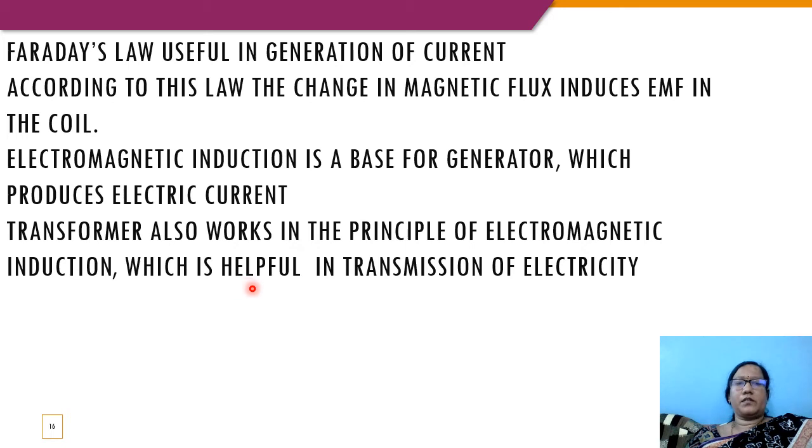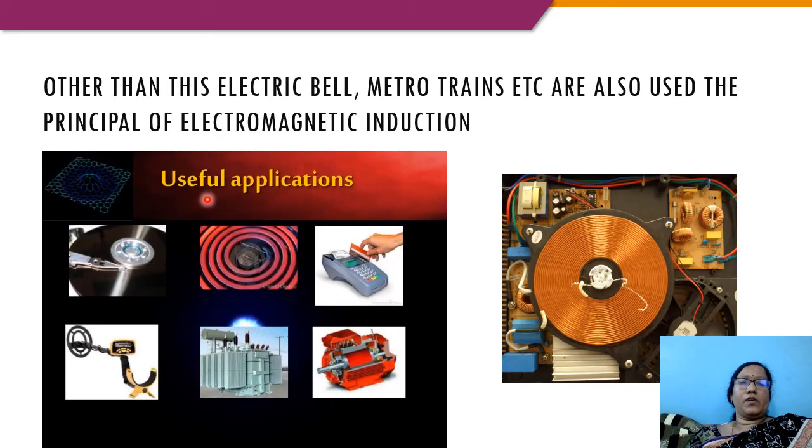Another application of Faraday's law is in the generation of current. According to the law, the change in magnetic flux induces EMF in the coil. Electromagnetic induction is the basis for the generator, which produces electric current. Transformers also work on the principle of electromagnetic induction, which is useful in transmission of electricity. Other than this, electric bells, metro trains, etc. also use the principle of electromagnetic induction.